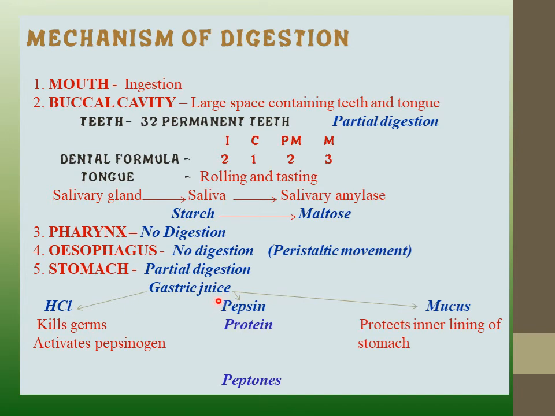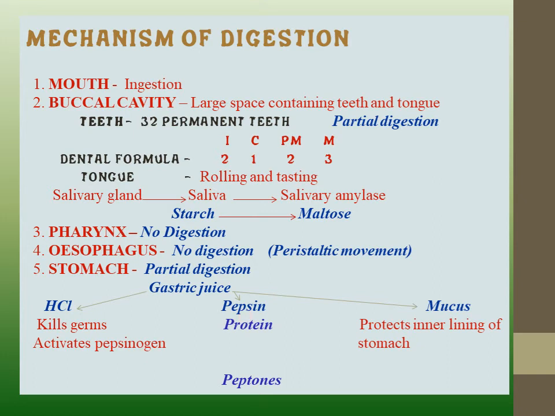Actually, when the gastric juice secretes these three substances, pepsin is not in active form, it is in inactive form, or we can say pepsinogen. This pepsinogen is able to get activated only in the presence of HCl, or in the presence of an acidic medium. So HCl is responsible for activation of pepsinogen.